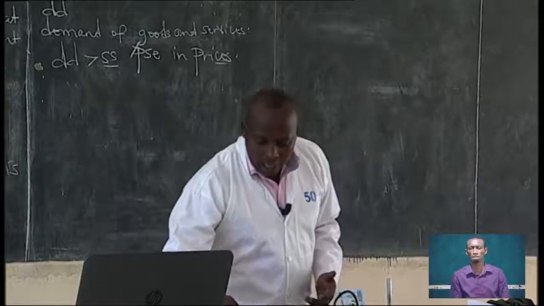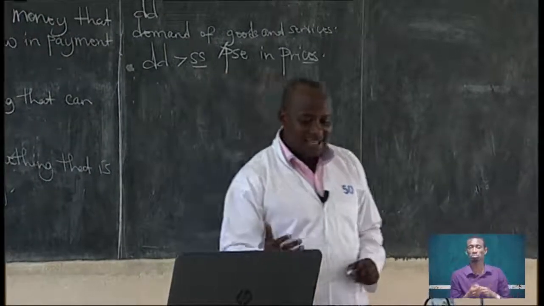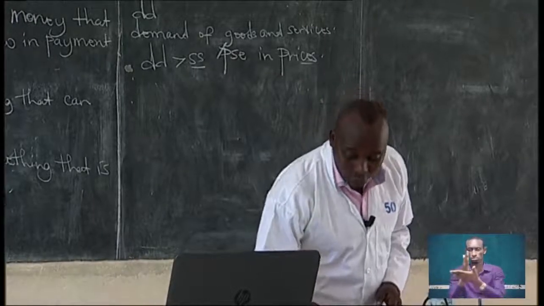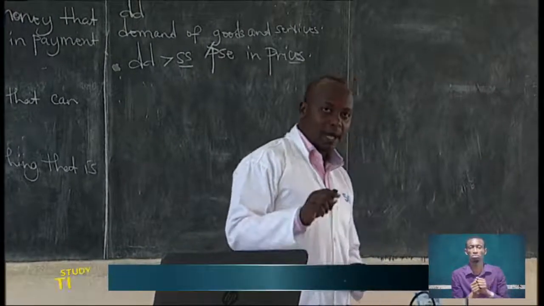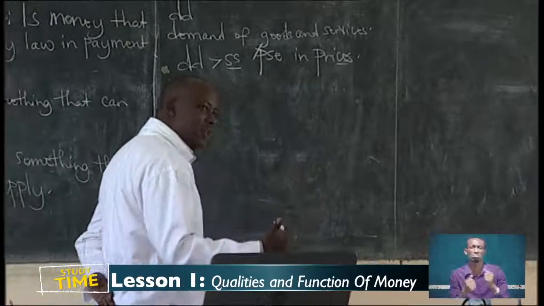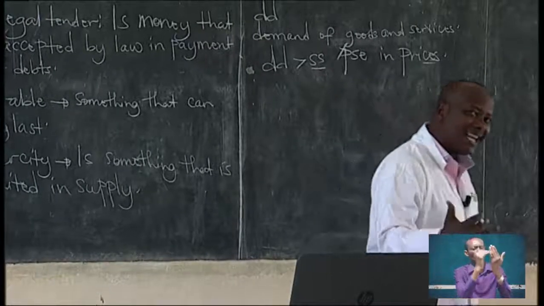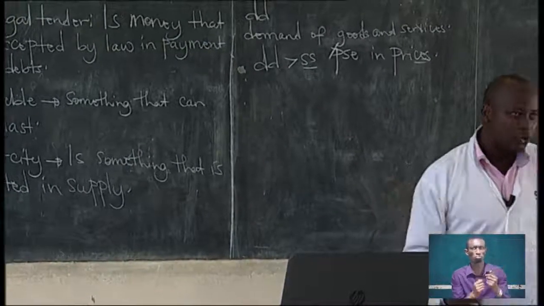Now, the Rwandan currency is divided into smaller denominations. The word denomination means classifying of things. The Rwandan currency is classified into different denominations.